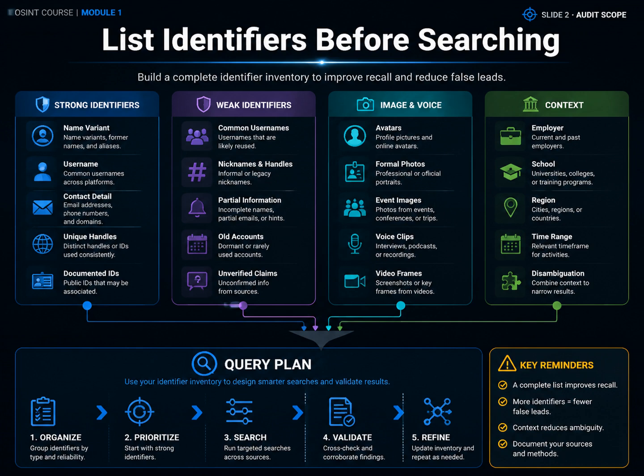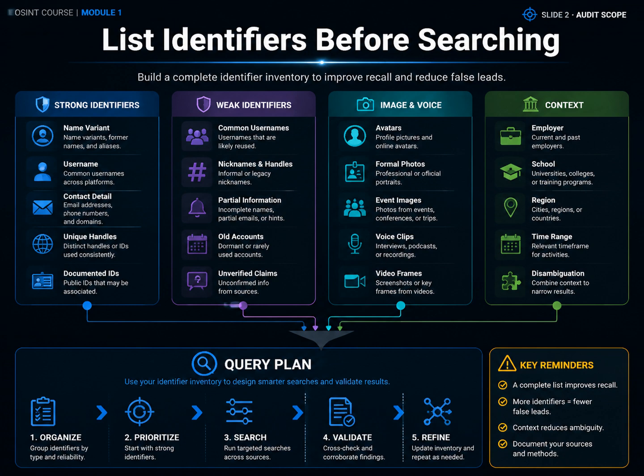Many self-audits begin and end with the name search. That misses some of the strongest linkage clues. Build an identifier inventory first. Include name spellings, romanization, former names, and aliases, common usernames, email addresses, phone numbers, and domains, avatars, formal photographs, and event images, public resumes, personal sites, code repositories, and forum archives.